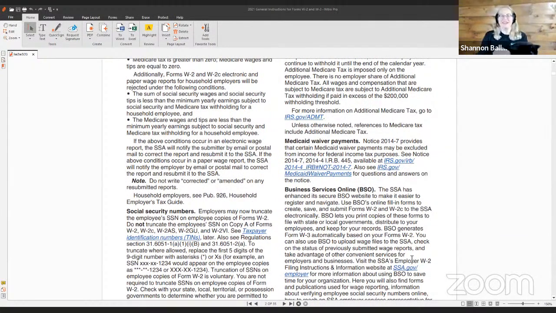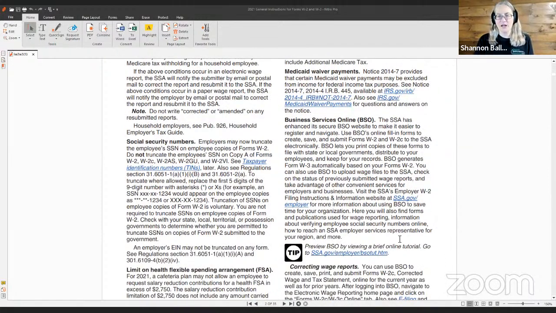All right. So Notice 2014-7 provides that certain Medicaid waiver payments may be excluded from income for federal income tax purposes. See Notice 2014-7, 2014-4 IRB 445, available at irs.gov. Also see irs.gov Medicaid waiver payments for questions and answers on the notice.